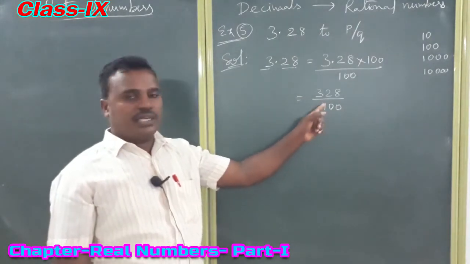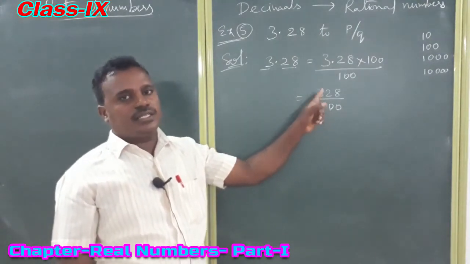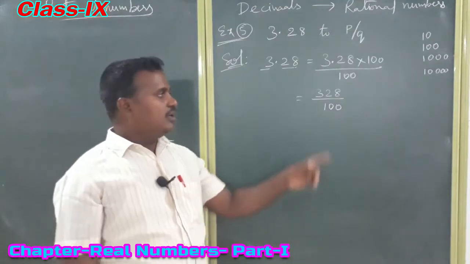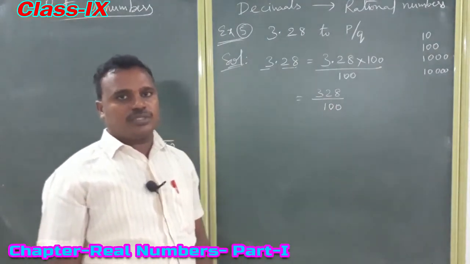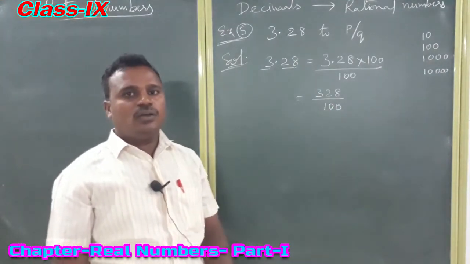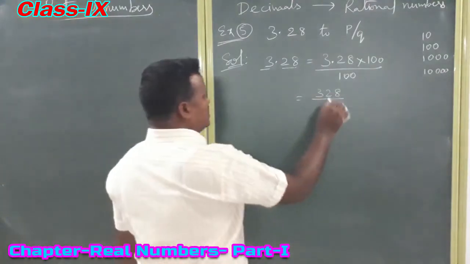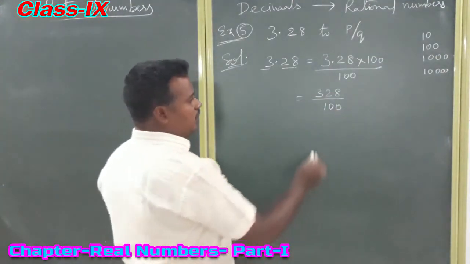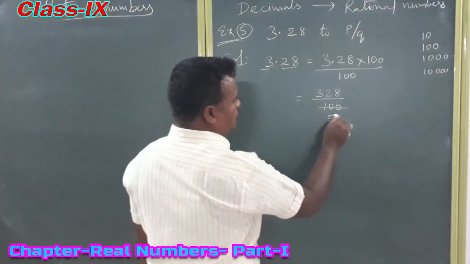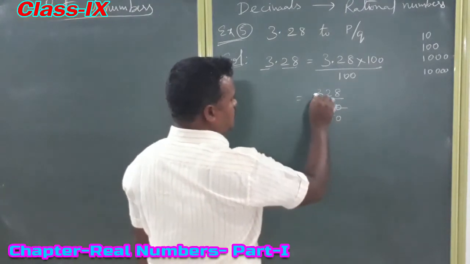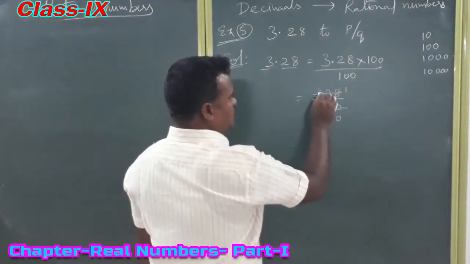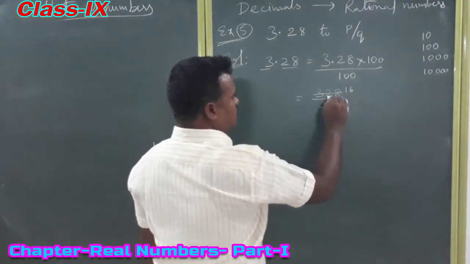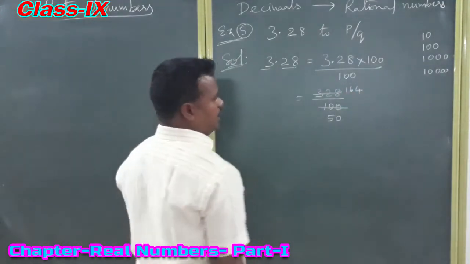Whenever we see a rational number, we need to change it into the simplest form, where p and q must be co-primes. These two numbers are divisible by 2. Cancel with 2: 2 fives are 10, 2 zeros are 0; 2 ones are 2, 2 sixes are 12, 2 fours are 8.